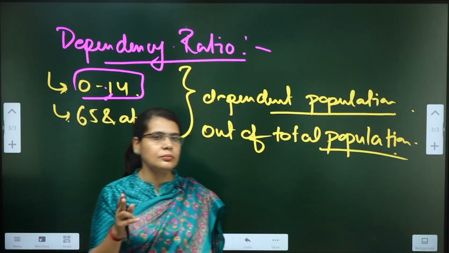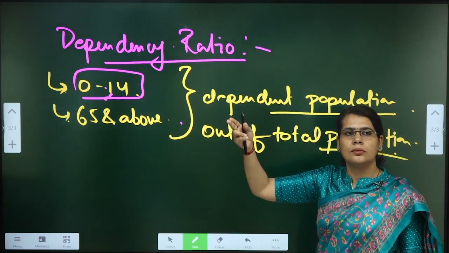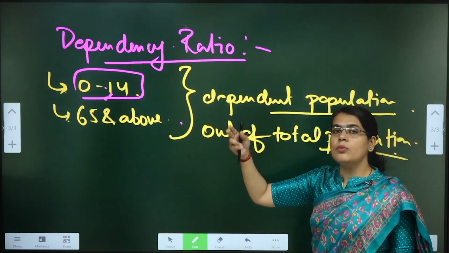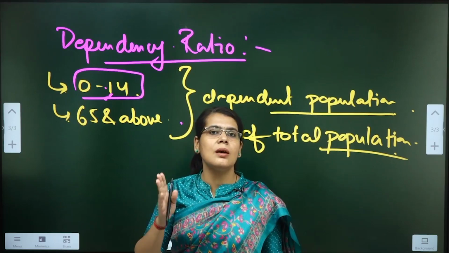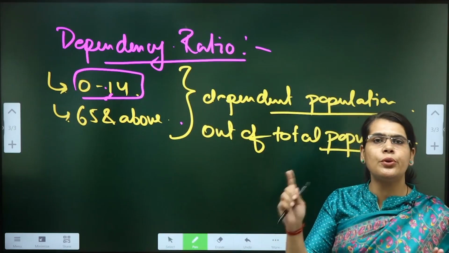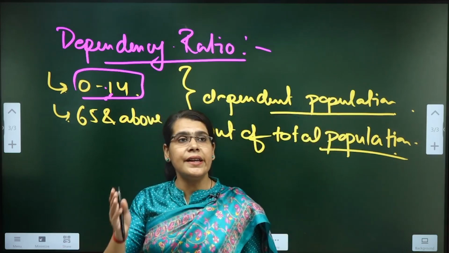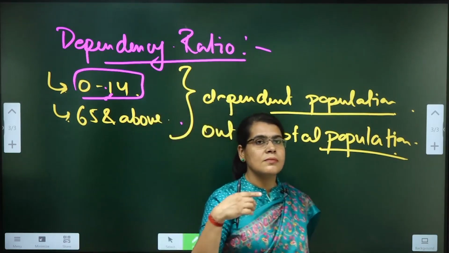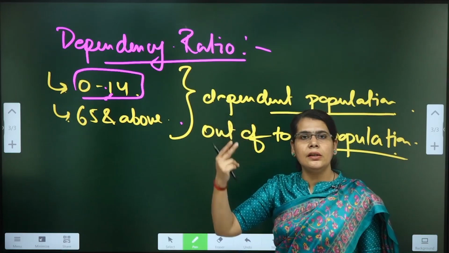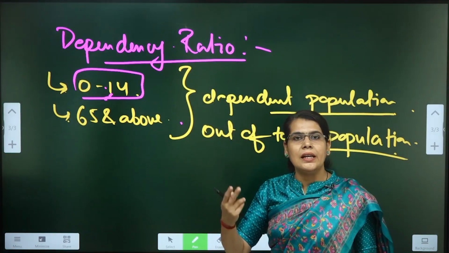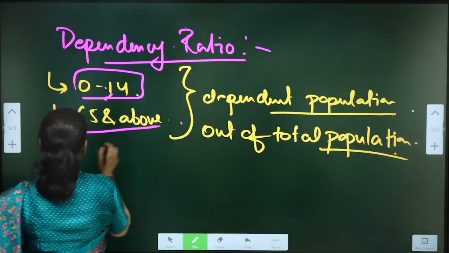However, if the proportion of the 65 years and more age bracket is high as a proportion of total population, do not write composition, as a proportion of total population, that indicates that there is a large number of elderly in the total population. Definitely it indicates the elderly age group.